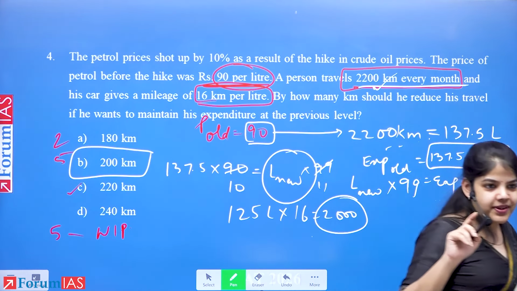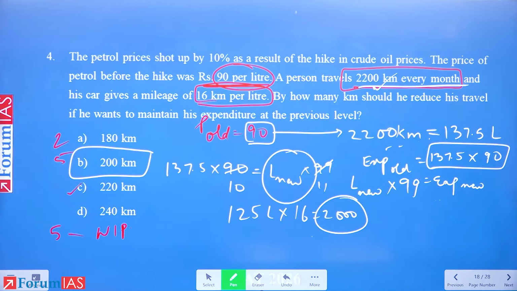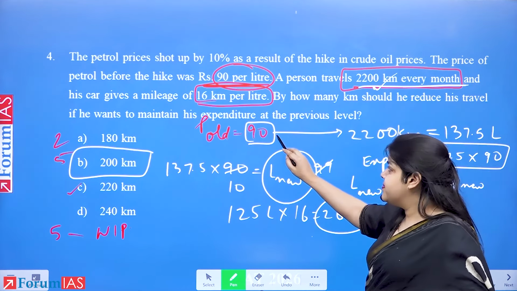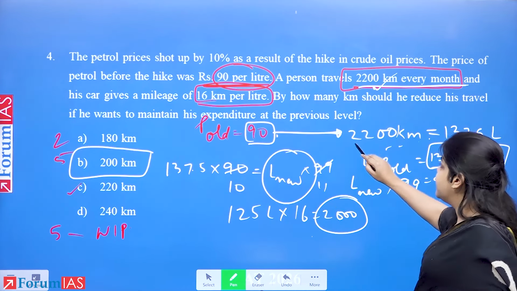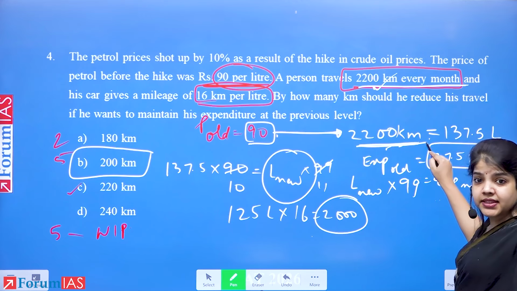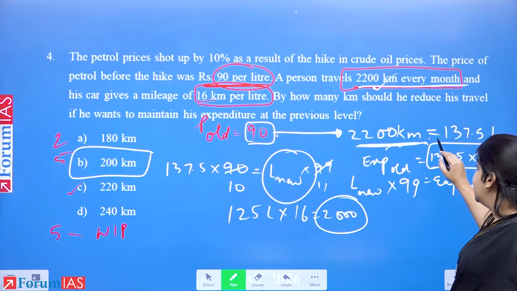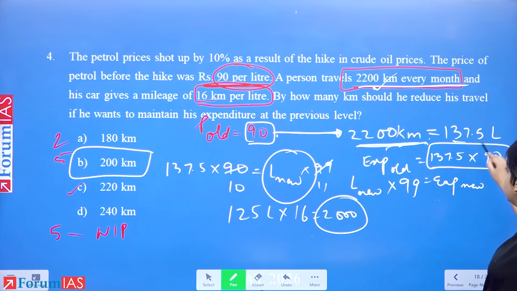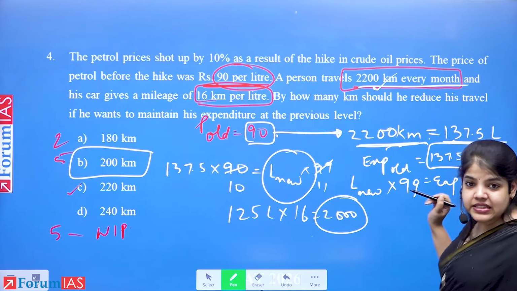Is this clear to everyone? So we calculated the amount of petrol that he can buy. He was paying 90 rupees. 2200 kilometers he travels every month, which means at 16 kilometers per liter, he was using 137.5 liters.